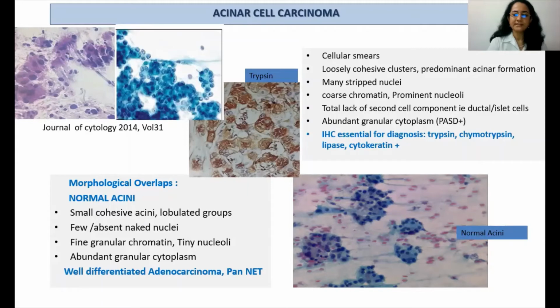The normal pancreatic acini can look very similar. However, they are arranged more in cohesive lobulated groups. There are no naked nuclei. The chromatin is fine, nucleoli are small, and abundant granular cytoplasm is visible. Well-differentiated adenocarcinoma and pancreatic neuroendocrine tumors also need to be differentiated from this tumor.